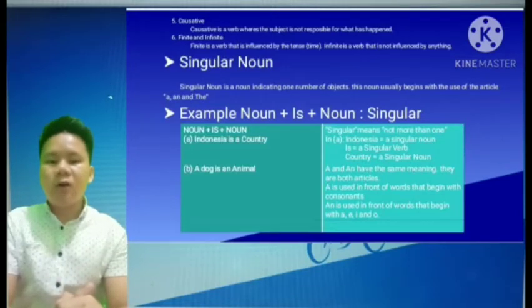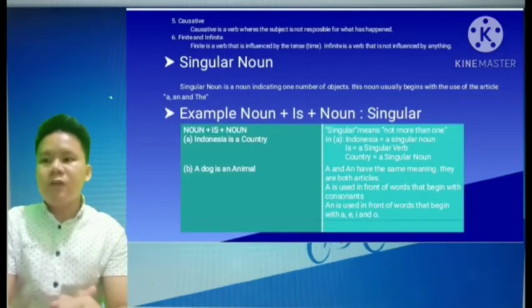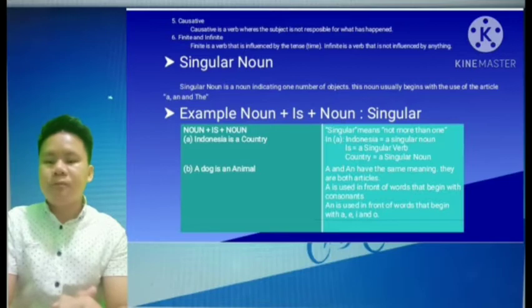Fifth, causative. Causative is a verb where the subject is not responsible for what has happened. Sixth, finite and infinite. Finite is a verb that is influenced by the tense or time. Infinite is a verb that is not influenced by anything.